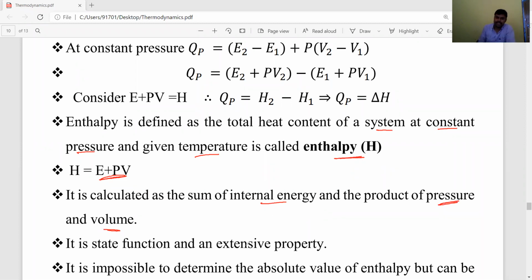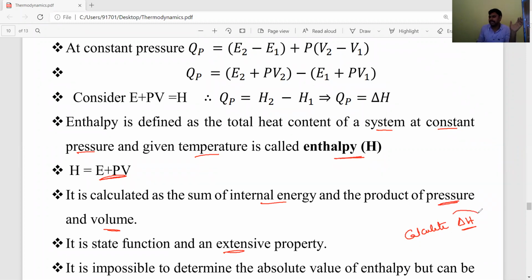So enthalpy is a state function and an extensive property, we know that. So it is impossible to determine the absolute value of enthalpy, but we can calculate the change in enthalpy, delta H. The absolute or exact value of enthalpy we cannot determine.